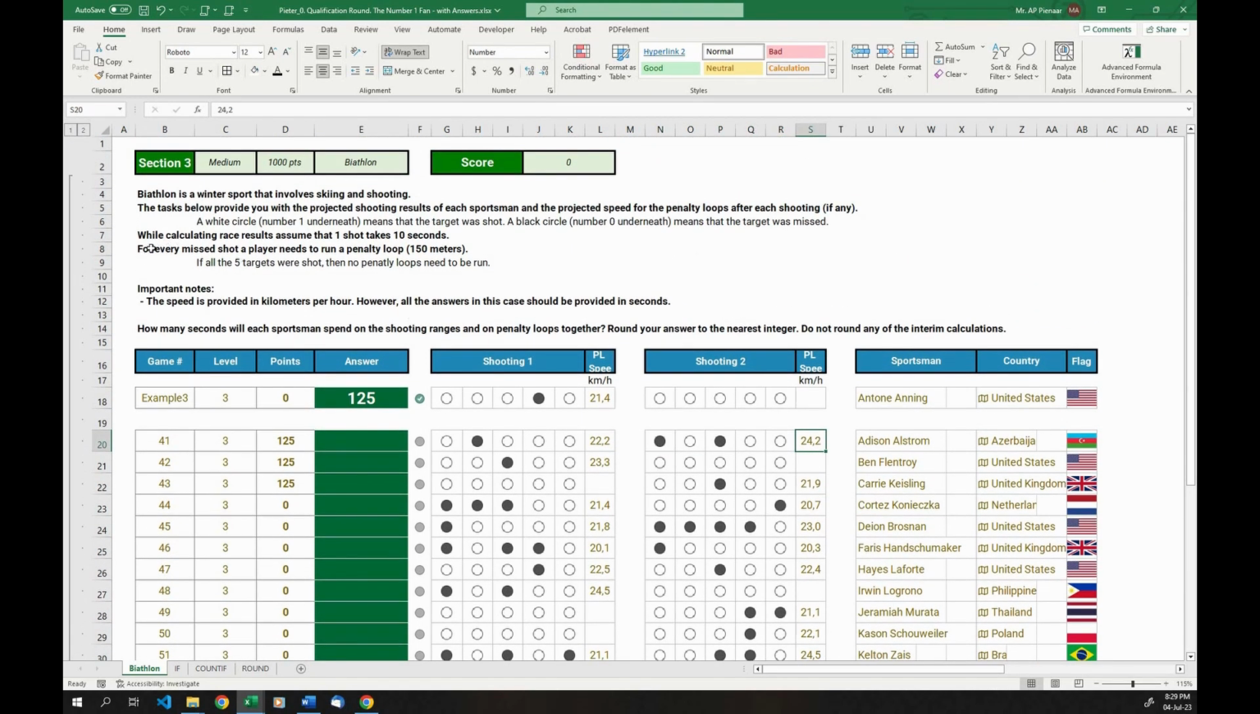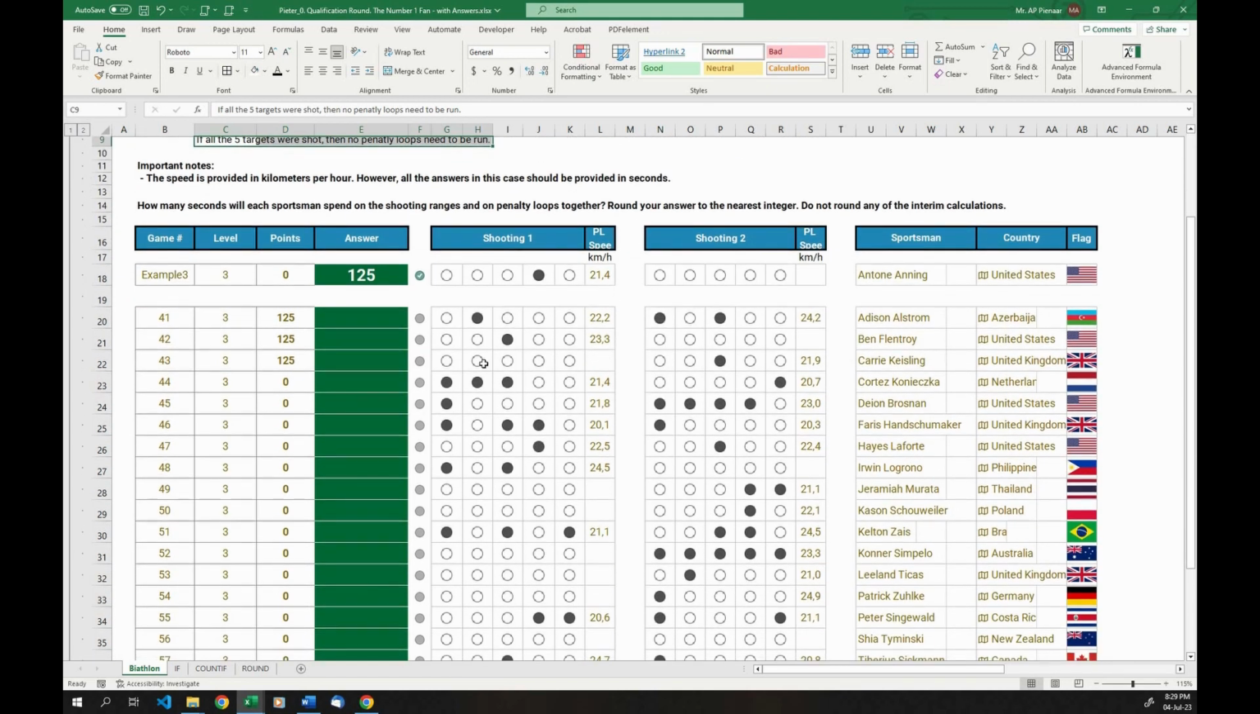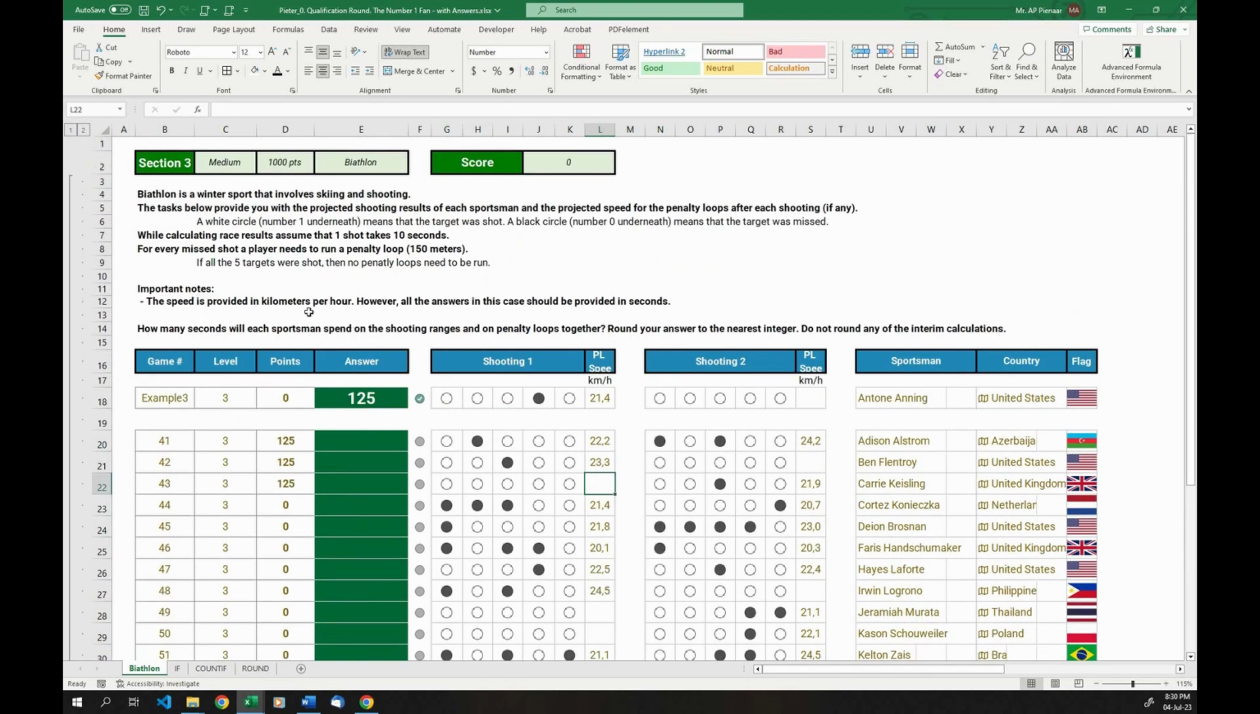So for every missed shot, so for every black circle, a player needs to run a penalty loop of 150 meters. So they will run a 150 meter loop, and their average speed is this 21.4, or the speed they give us. If all 5 targets were shot, then no penalty loops will need to be run. So for example, this person, Gary, all 5 targets were shot correctly, so there was no penalty loop, so there was no time.